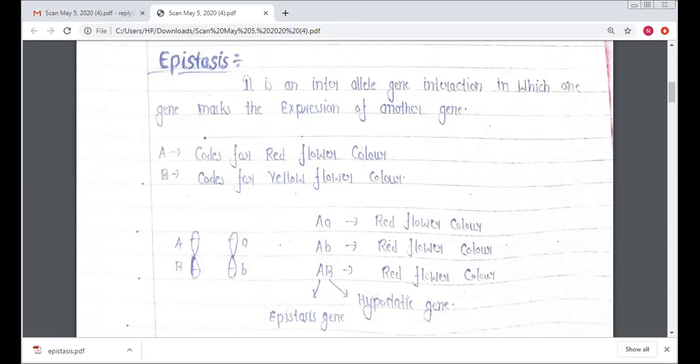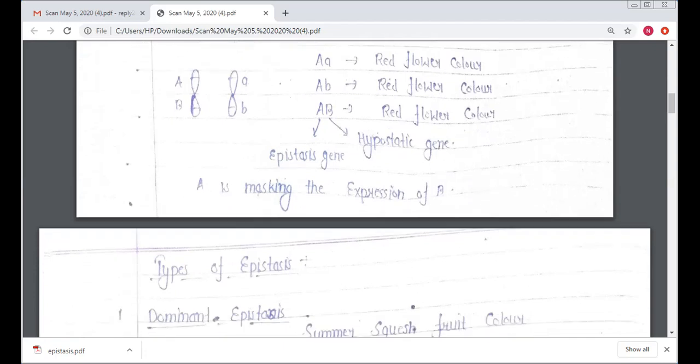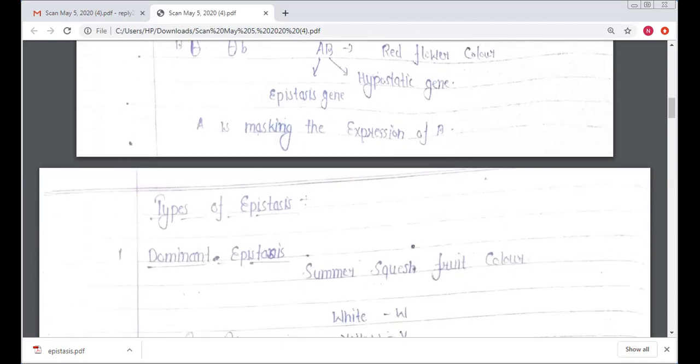Capital A masks the effect of capital B. So capital B is the hypostatic gene and capital A is the epistatic gene. A is masking the expression of B.